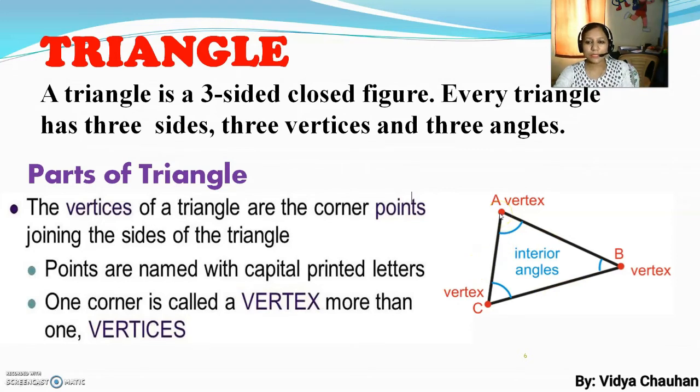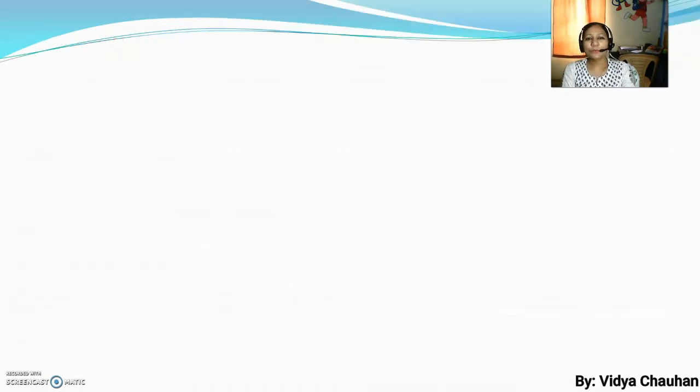There are 3 vertices also: vertex A, vertex B and vertex C. Along with this, there are 3 angles inside a triangle, as you can see here with the blue line: angle A, angle B and angle C. So this is all about the triangle and its different parts. So what is a triangle? A triangle is a closed figure having 3 sides, 3 vertices and 3 angles. Understood, students? Let us move forward.